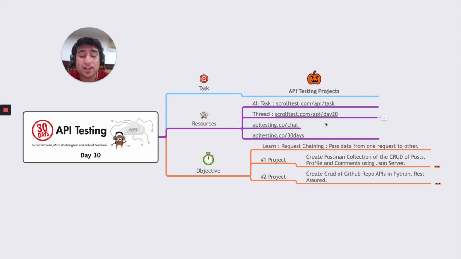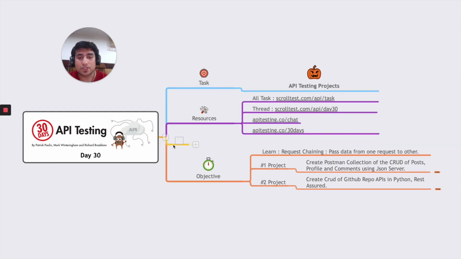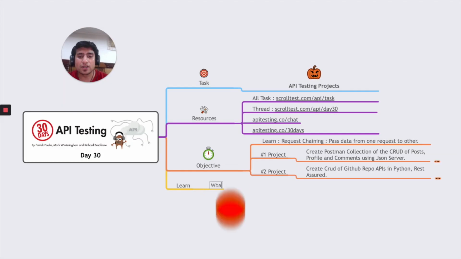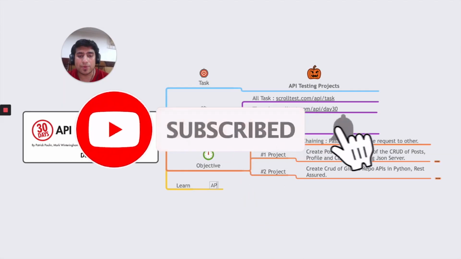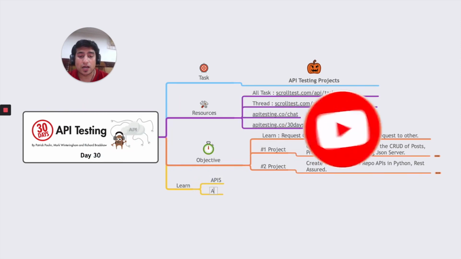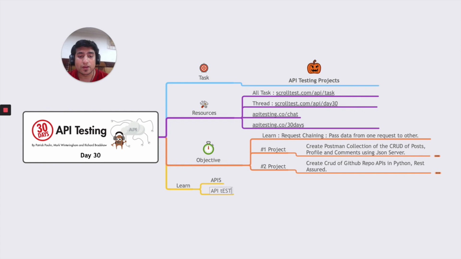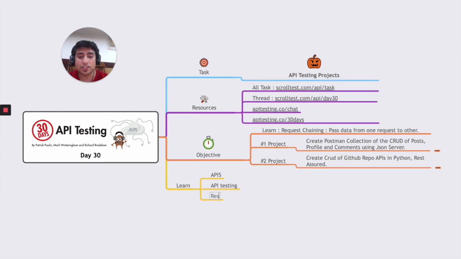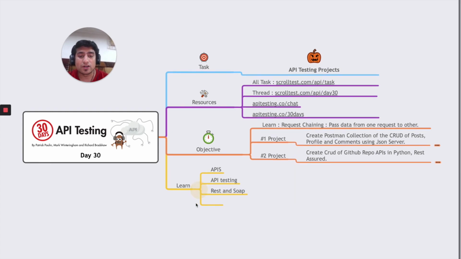Before starting, I just wanted to highlight a few of the things that we have learned in the previous videos. We have learned about APIs and how to do API testing, especially REST, and the Postman tool, which is my favorite.